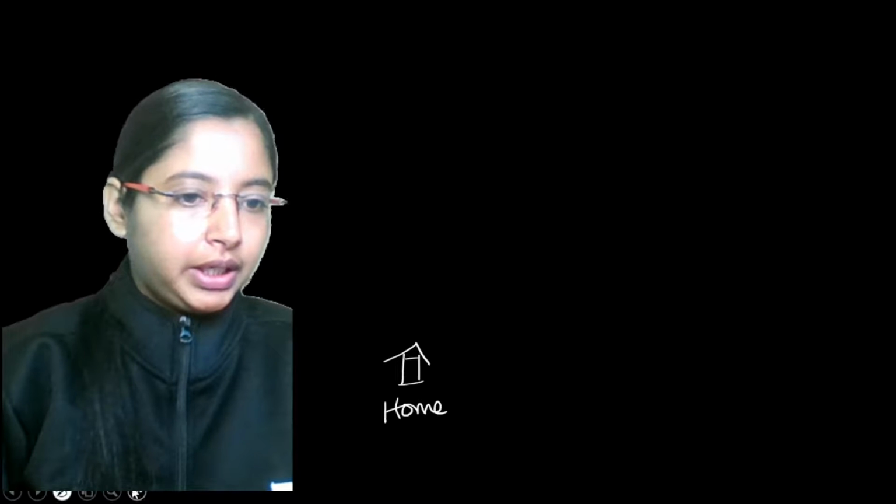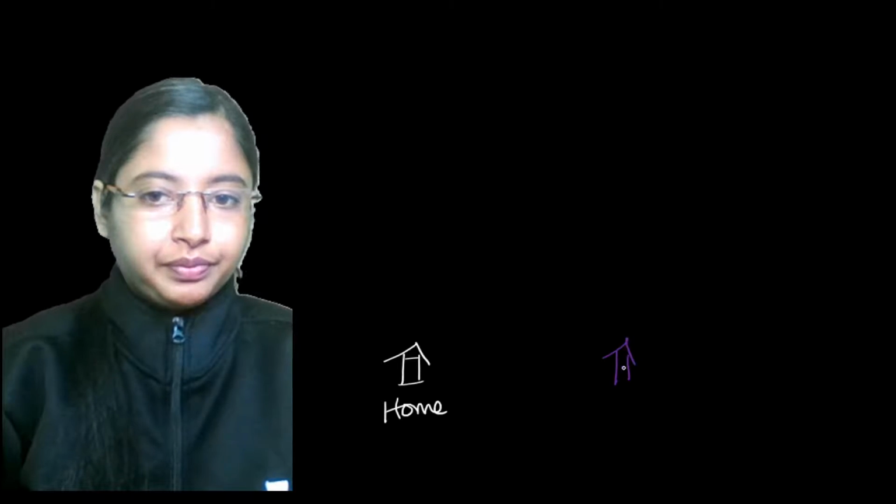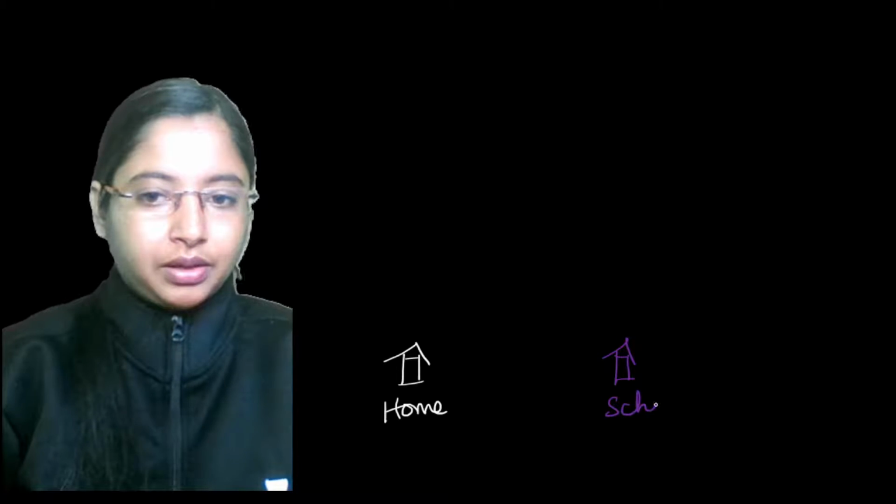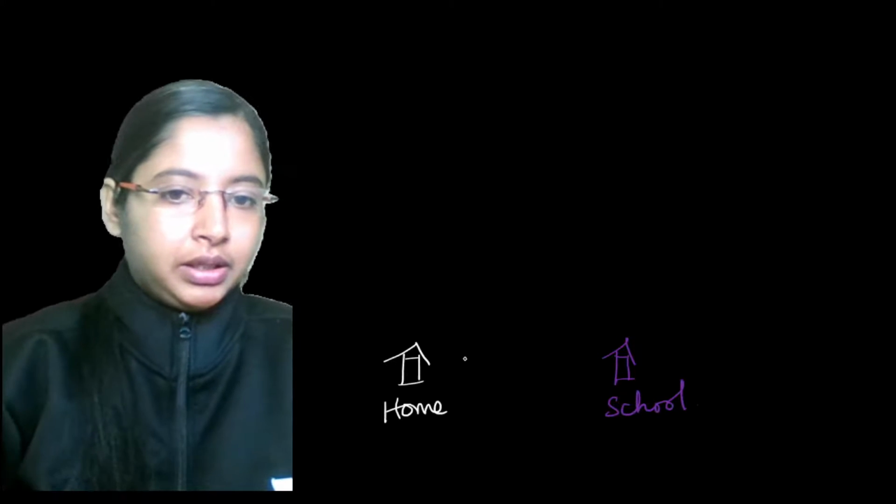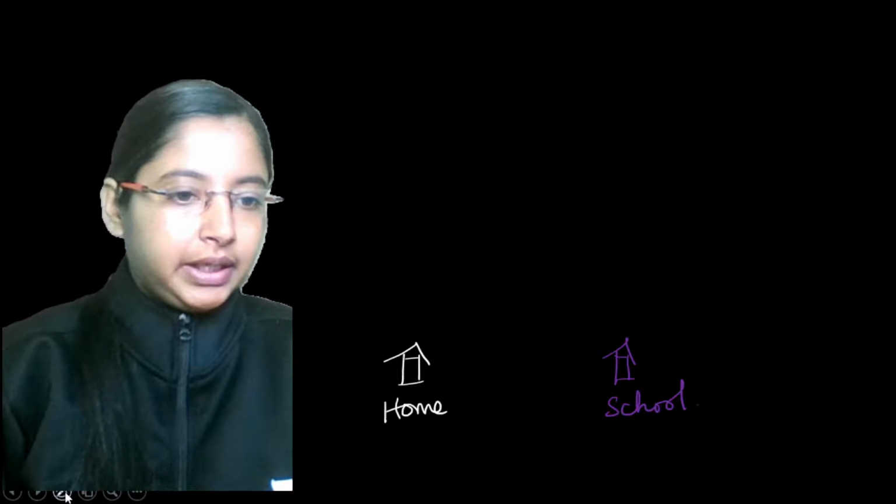All right, let's see one more case. Again, same example, going from home, and this time you're going from your home to school. There are 2 paths that you're taking.